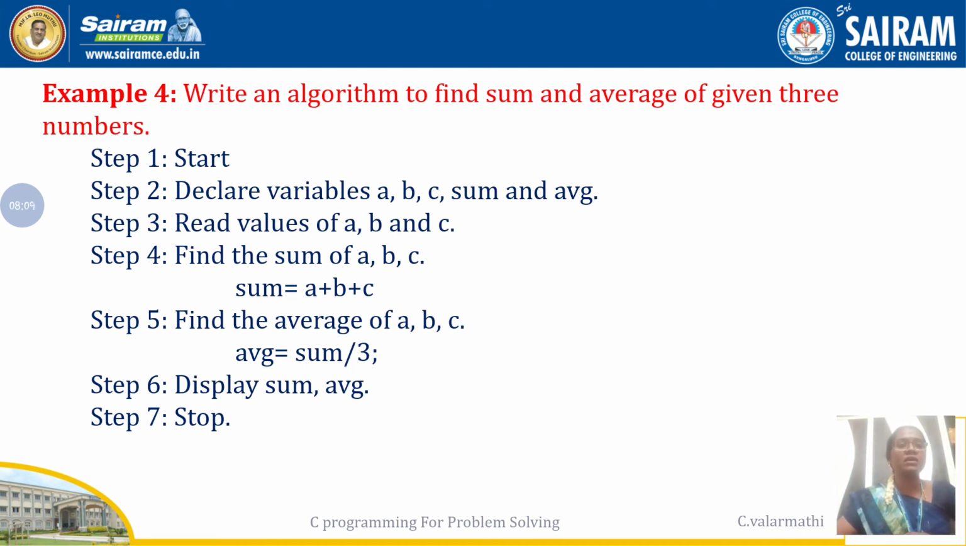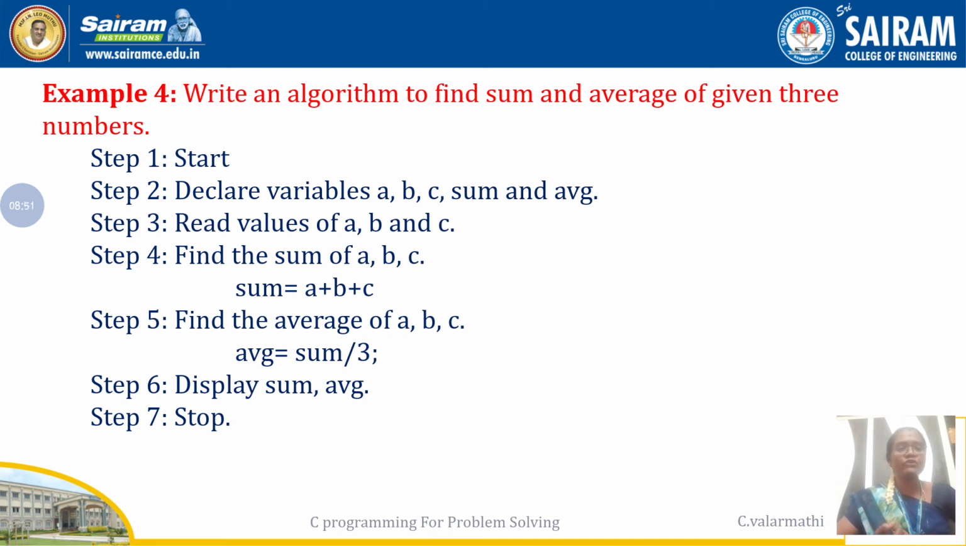Now in example 4, we are going to find out the sum and average of given 3 numbers. So first step is start. Second step is declaring the variables, 3 inputs and 2 outputs: sum and average. So totally 5 variables are declared in step 2. In step 3, we need to get the values of 3 inputs. A, B, C are considered as 3 inputs that should be read from the user.